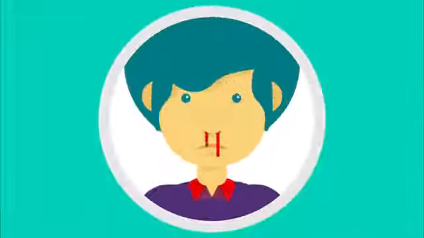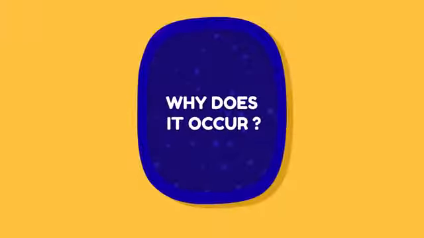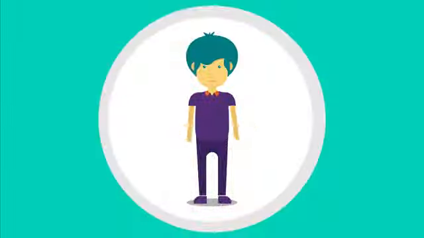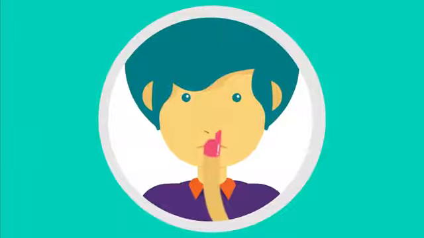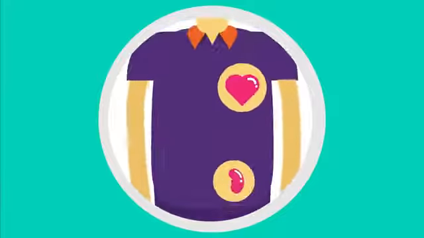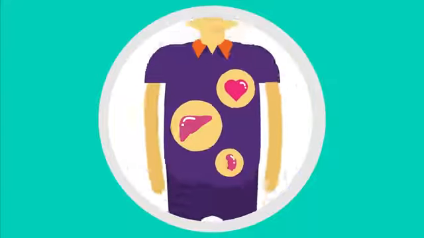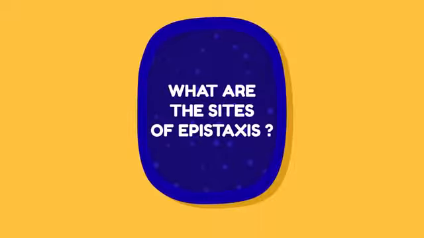Bleeding from inside the nose is also known as epistaxis. Why does it occur? There are many different reasons. Most important ones are among children, due to trauma due to nasal picking. Another important cause in children is foreign body in nose, infections of nose, deviated nasal septum, raised blood pressure, kidney disease, and liver disease.